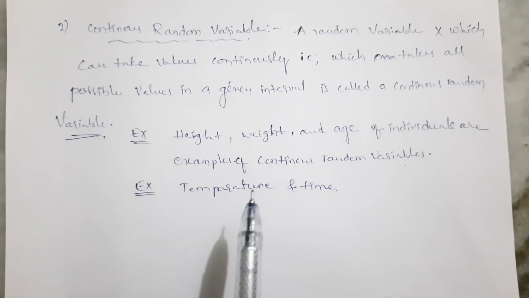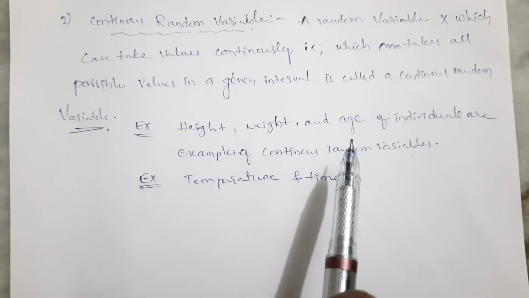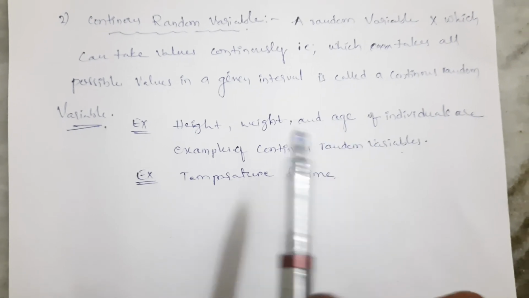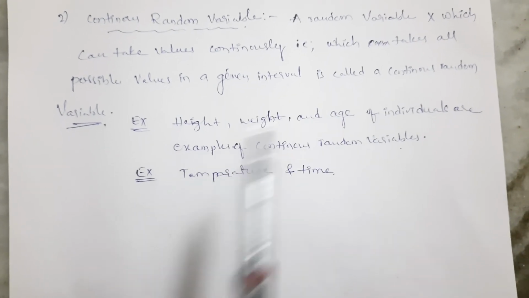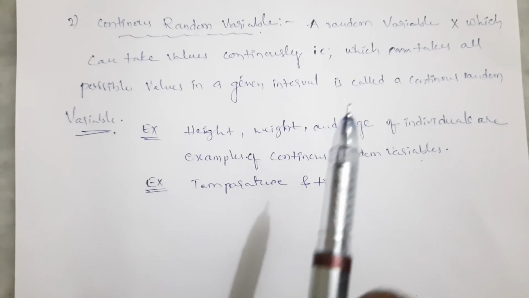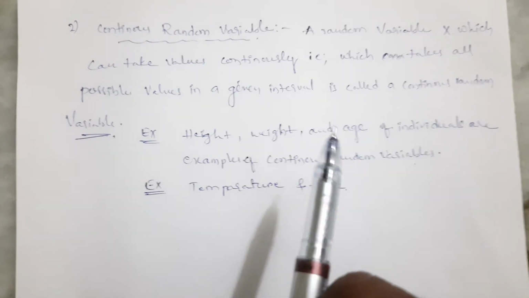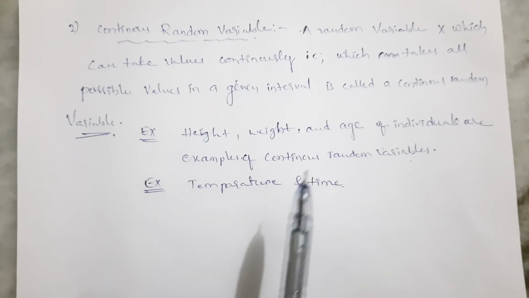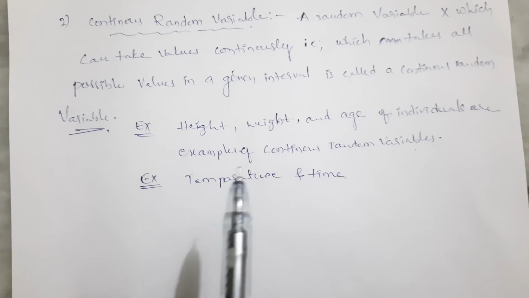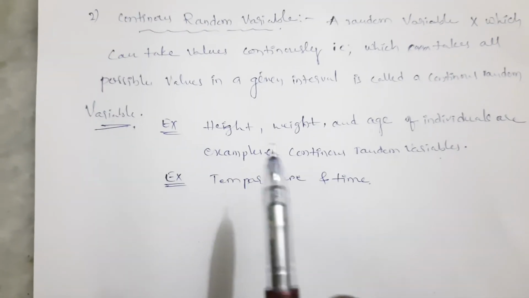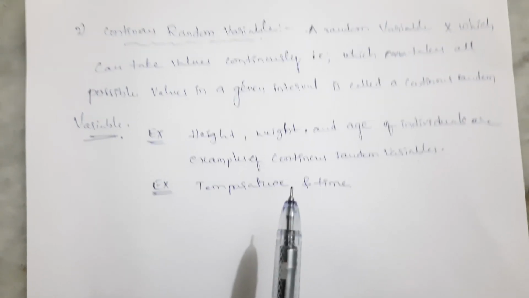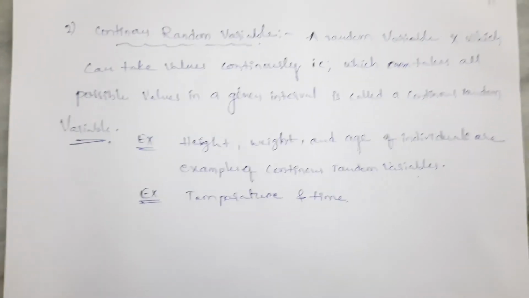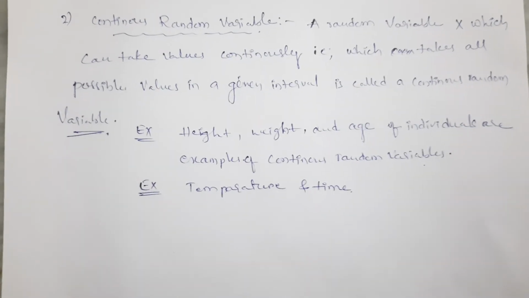For example, height, weight and age of individuals are examples of continuous random variables. Height, weight and age take values continuously, age keeps increasing. Next, temperature and time. If time is increasing, temperature is also increasing. Time and temperature take continuous values, and are called continuous random variables.